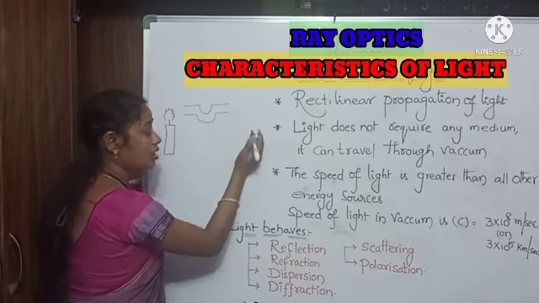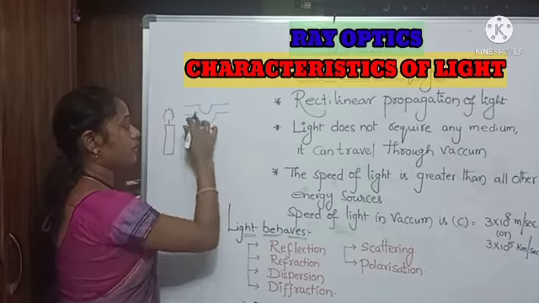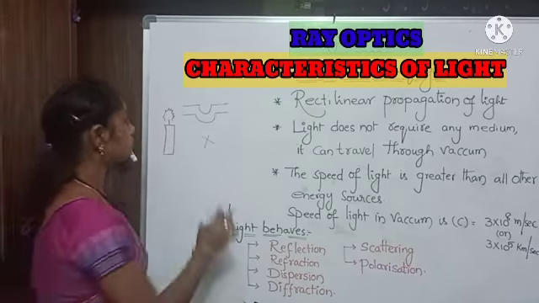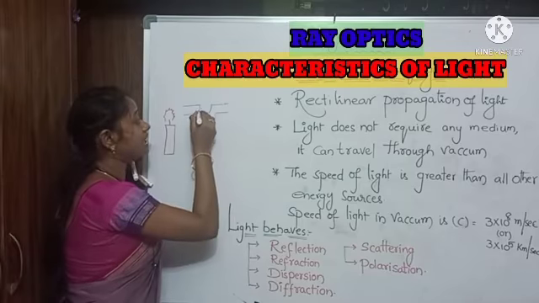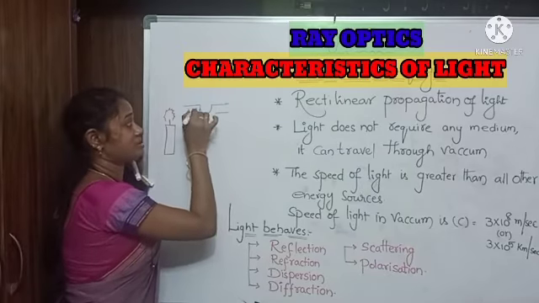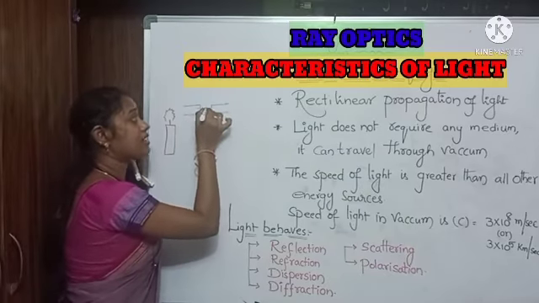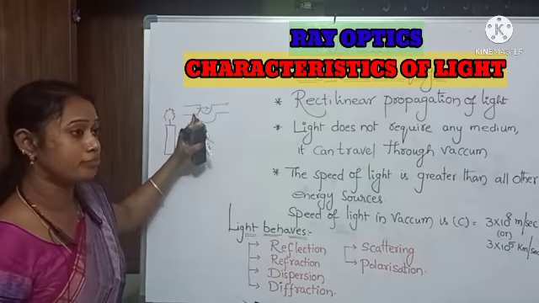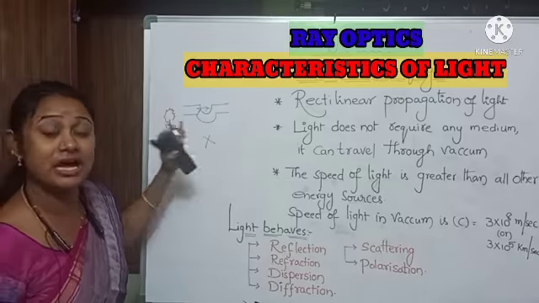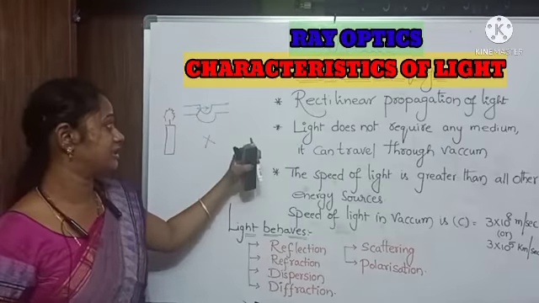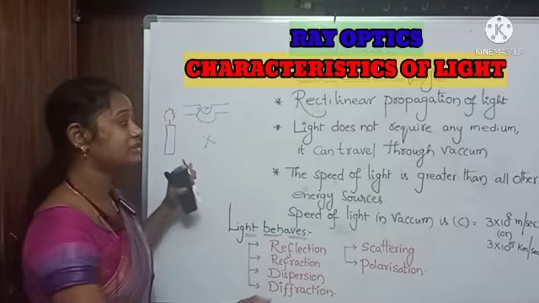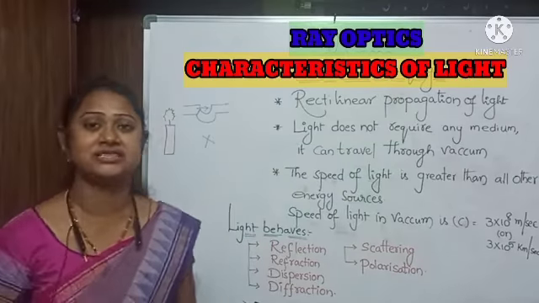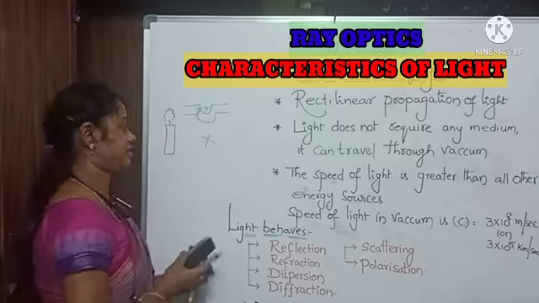Is it visible? No, we can't see the light, because the bent pipe blocks the light. It travels only in a straight direction. Understand? What we are proving now is that light always travels in a straight direction.